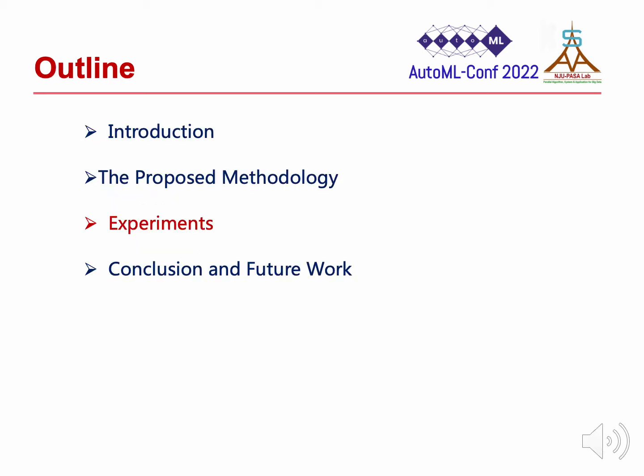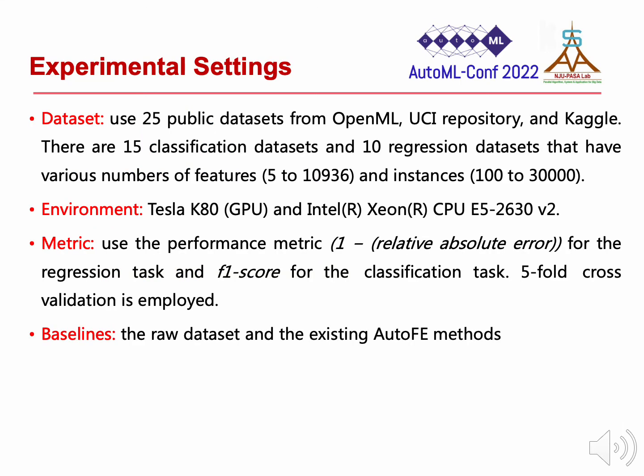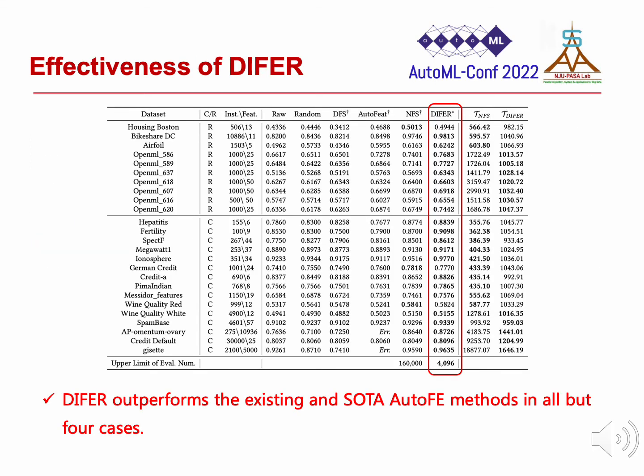Next, we show the experimental results. In this part, we use 25 public datasets covering classification and regression tasks and conduct experiments in the above environment. We compare DIFER with the existing AutoFE methods on the above metrics. First, we demonstrate the effectiveness of DIFER. The table shows that DIFER outperforms the existing state-of-the-art AutoFE methods in all but 4 cases.